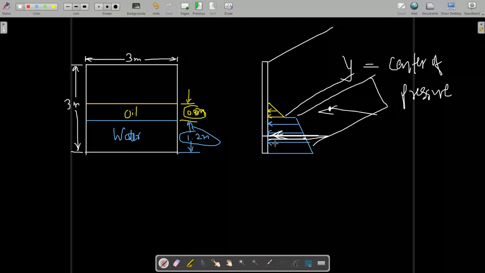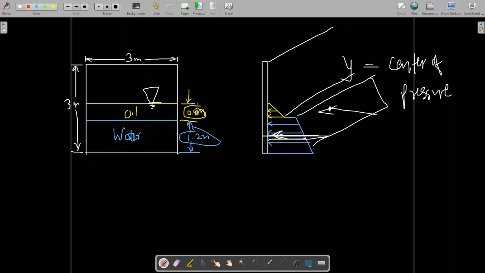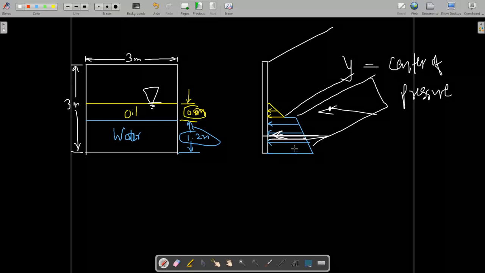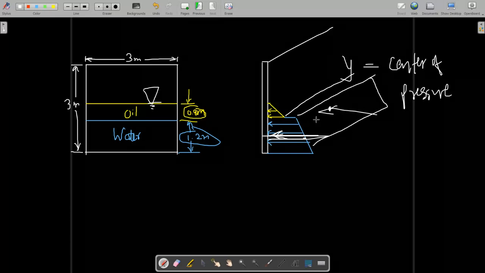So first of all we have to find the force as well as the center of pressure of the individual oil and water. And this is the free surface. So first we find the individual center of pressure for oil and water, then we add them and find the common centroid at which it is acting, and the total force.